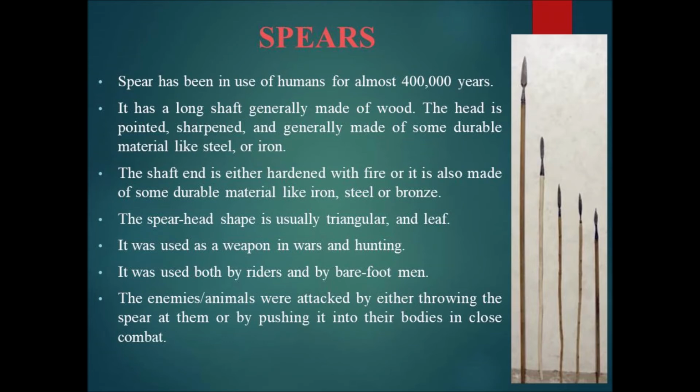Let's see about spears now. Spear has been in use of humans for almost 4 lakh years. It has a long shaft generally made of wood. The head is pointed, sharpened and generally made of some durable material like steel or iron. The picture shows you the clear view of a spear. The shaft end is either hardened with fire or it's also made of some durable material like iron, steel or bronze. The spear head shape is usually triangular and leaf.